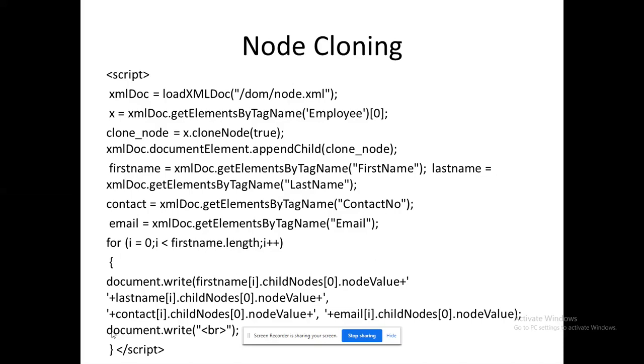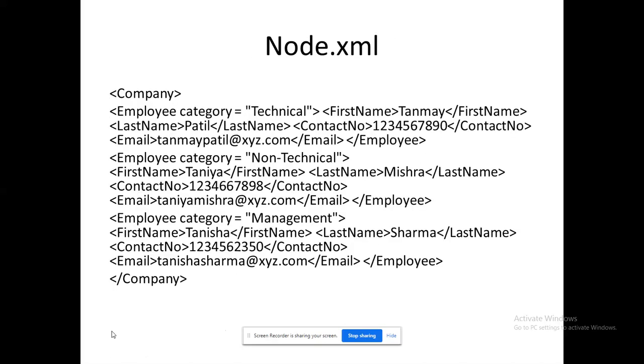The rest of the contents remain as they are. What contents do I want to reproduce from the XML file? I am going to reproduce only the corresponding tags I mentioned there: first name, last name, contact, email. Using a for loop, I iterate and print all the values available in the XML file, because this XML file has three records. Now I am going to display four records.